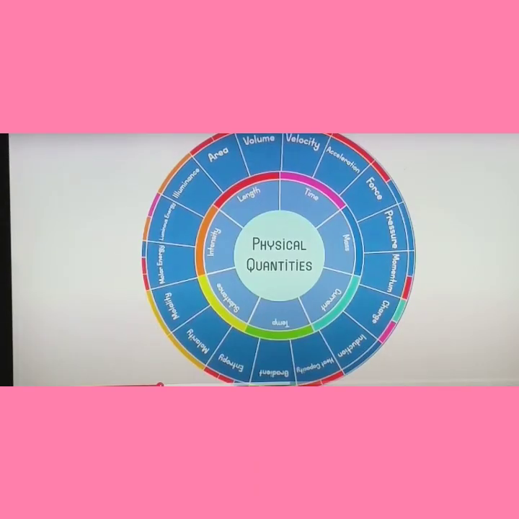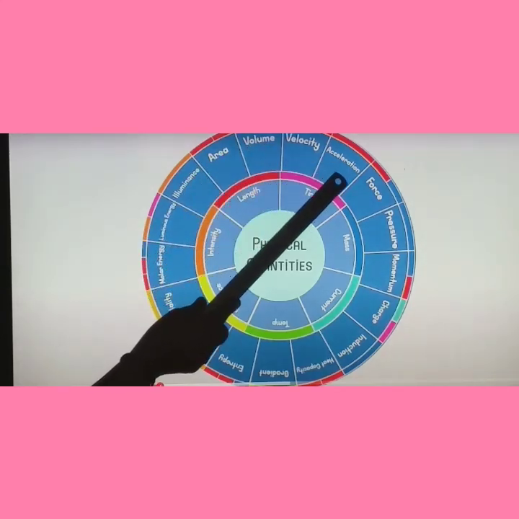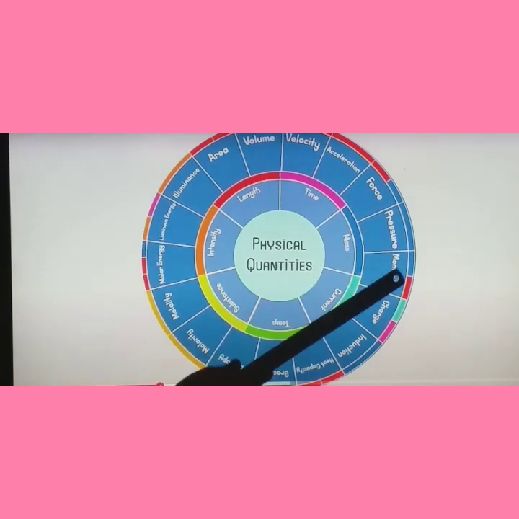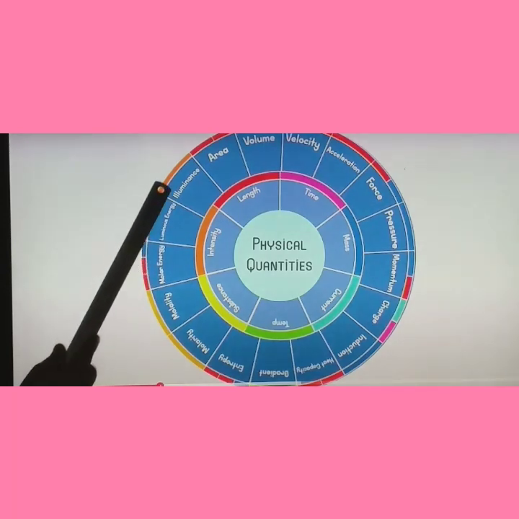The quantities which can be expressed in terms of fundamental quantities are called derived quantities. So some quantities depend upon the fundamental quantities. They are called derived quantities. They are area, volume, velocity, acceleration, force, pressure, momentum, electric charge, induction, heat capacity, gradient, entropy, molarity, molality, molar energy, luminous energy, illuminance.